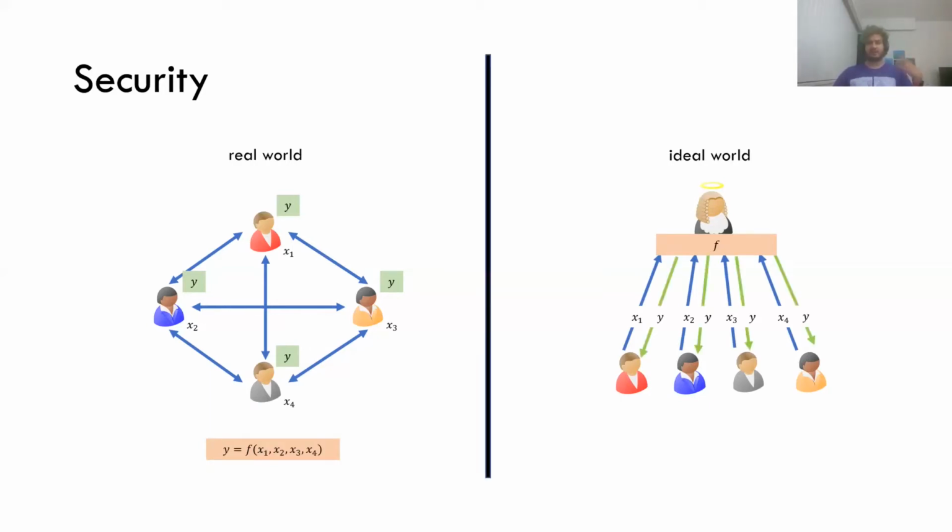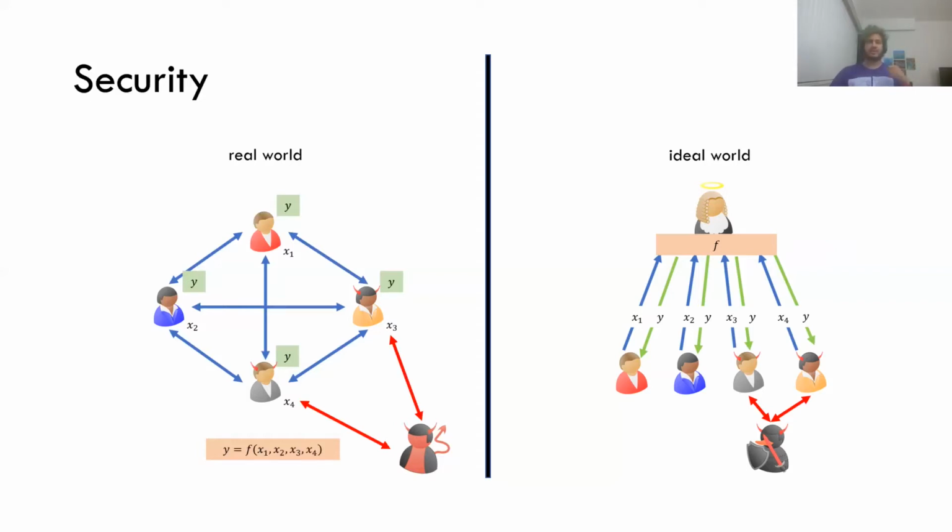And we say a protocol in the real world is secure if for every adversary that corrupts some parties in the real world, there is a corresponding adversary that corrupts the same parties in the ideal world. This really drives home the point that the adversary learns nothing but the output, because clearly in the ideal world, this adversary doesn't learn anything but the output.